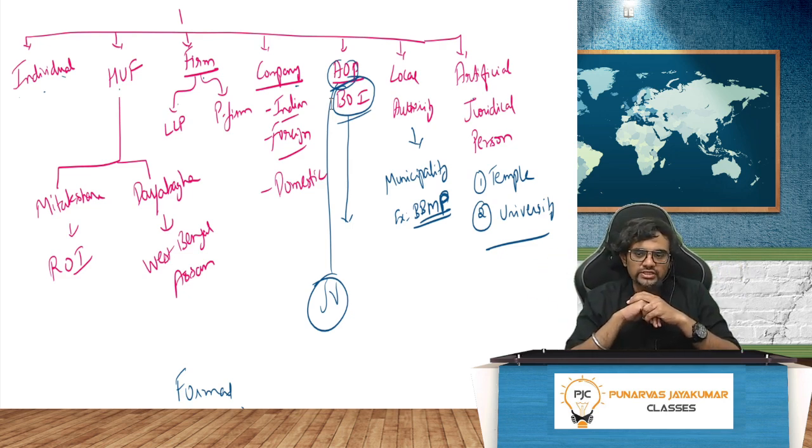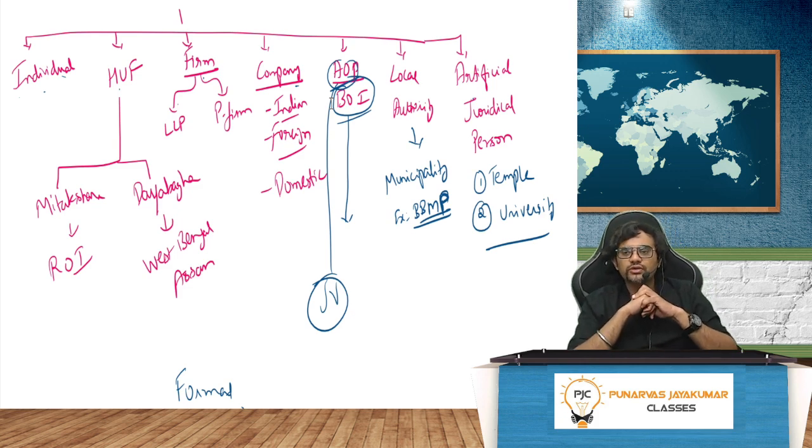BOI, there is no intention to come together to do business. It happens by law. For example, by transmission. The father bequeaths the property to the children, those things. So that's the difference. So there is taxation of AOP, BOI, taxation of company, taxation of firm. Corporate taxation anyway is happening. Apart from that, we have to understand taxation of individual, firm, company, local authority. Everybody is there.